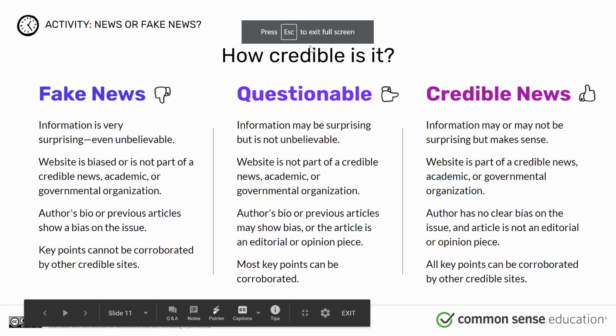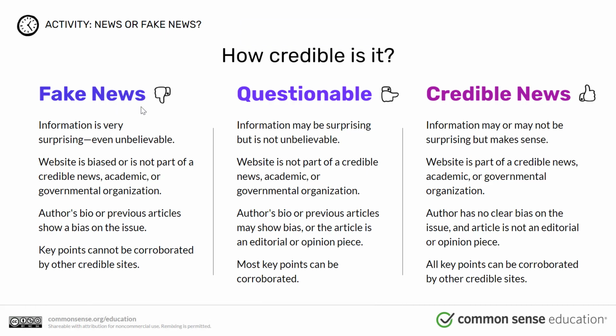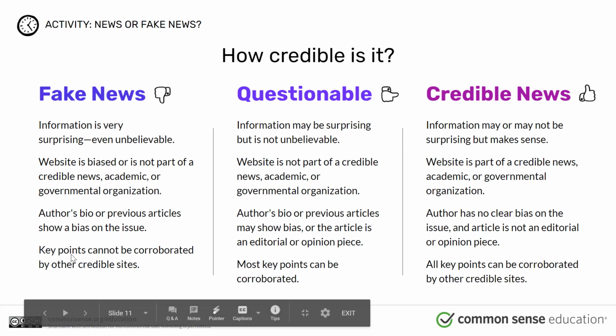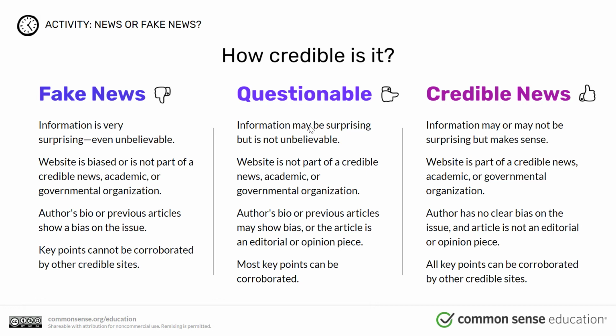So how credible is it? Fake news. This is information that is very surprising, even unbelievable. A website is biased or is not part of a credible news, academic, or governmental organization. The author's bio or previous articles show a bias on the issue, and key points cannot be corroborated by other credible sites. So that means somebody's making it up, or somebody is trying to make others believe their side of the story.